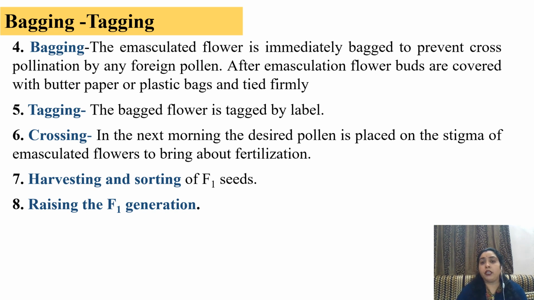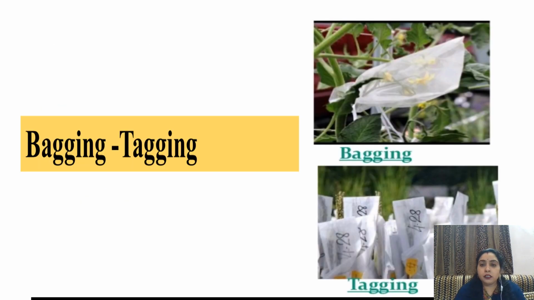After emasculation, flower buds are covered with butter paper or plastic bags and tied firmly. Tagging: the bagged flower is tagged by label crossing. In the next morning, the desired pollen is placed on the stigma of the emasculated flower to bring about fertilization. Harvesting and sorting of F1 seeds is done, then raising the F1 generation. This is the process of bagging and tagging. It is covered with the help of polythene and proper tags are put on the plant.